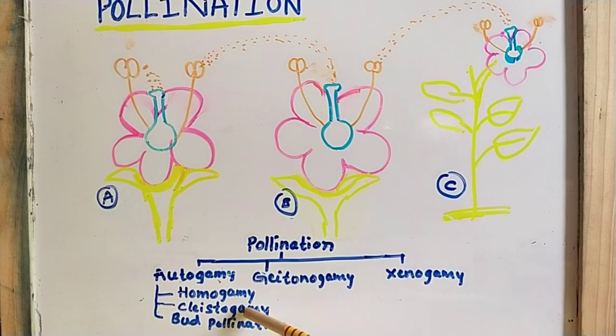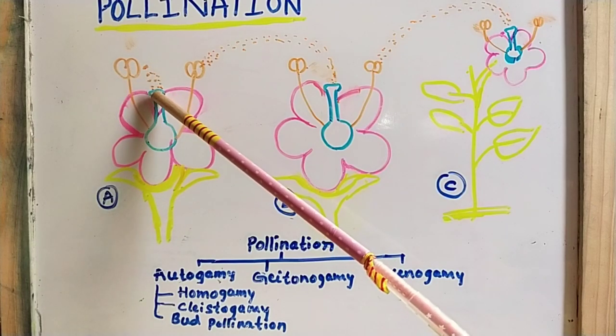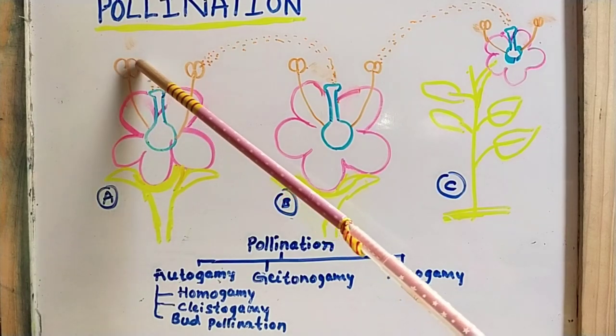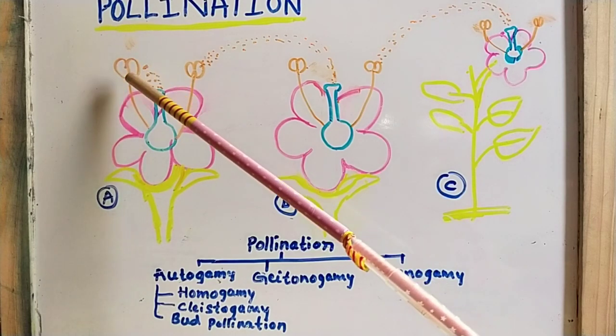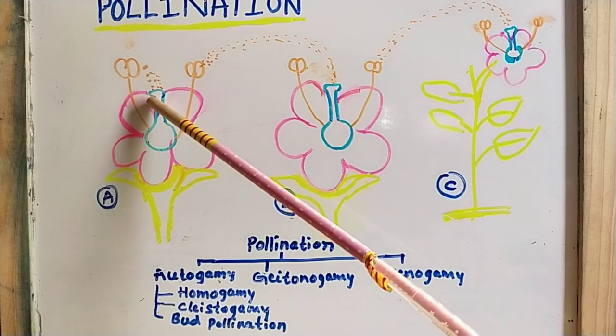No blooming takes place in such flowers. In such flowers, the anthers and stigma lie close to each other. You can see here, they lie close to each other. Understood?